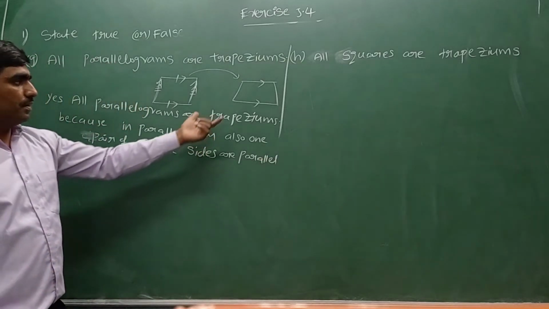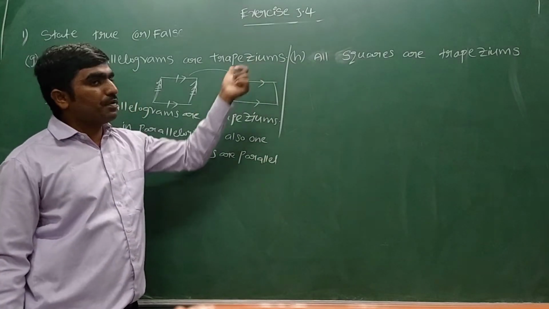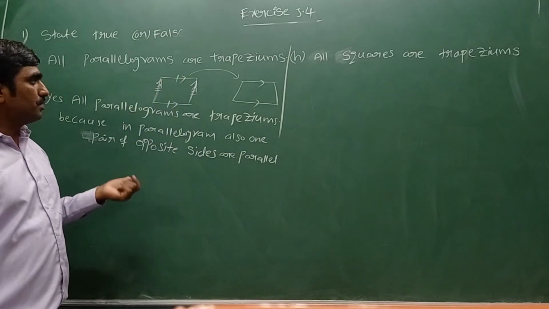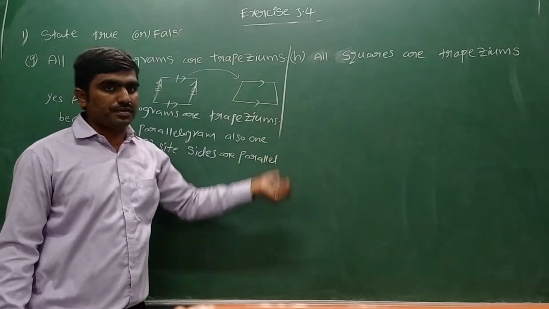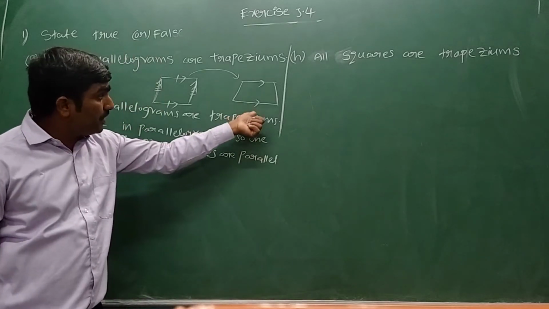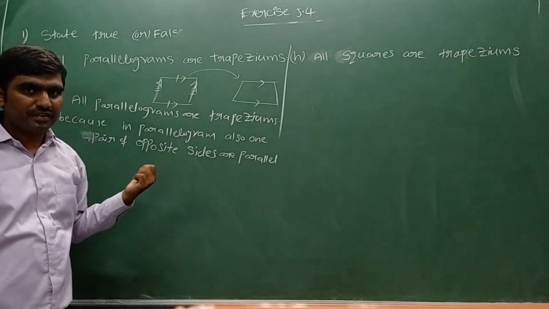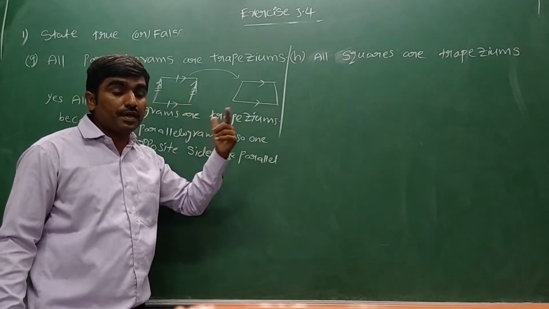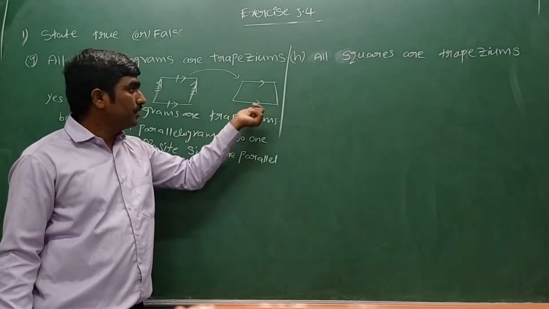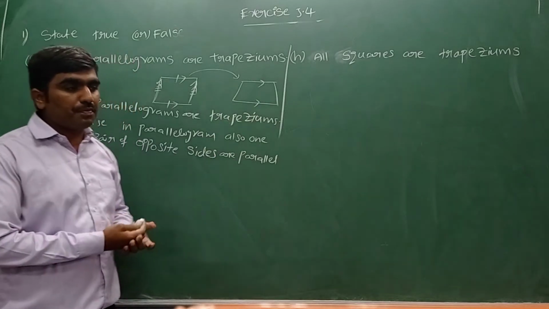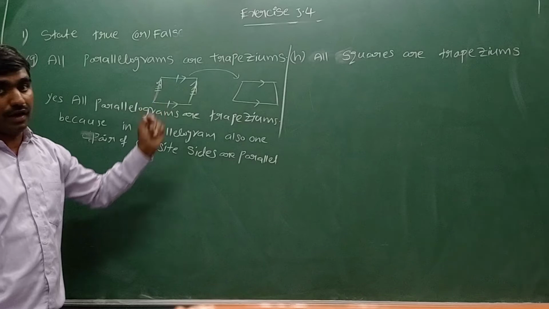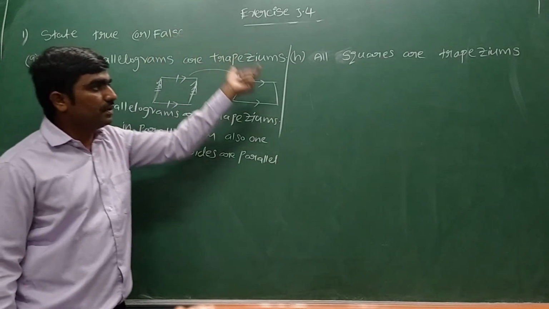Actually, to get a trapezium, we need one pair of opposite sides parallel. Even we can see the same thing in a parallelogram also. Because of that, every parallelogram is a trapezium. Now, is every trapezium a parallelogram? Think about it. What do we need to get a parallelogram? Two pairs of opposite sides are parallel. But in a trapezium, we can't see two pairs of opposite sides parallel. So every trapezium is not a parallelogram, but every parallelogram is a trapezium.